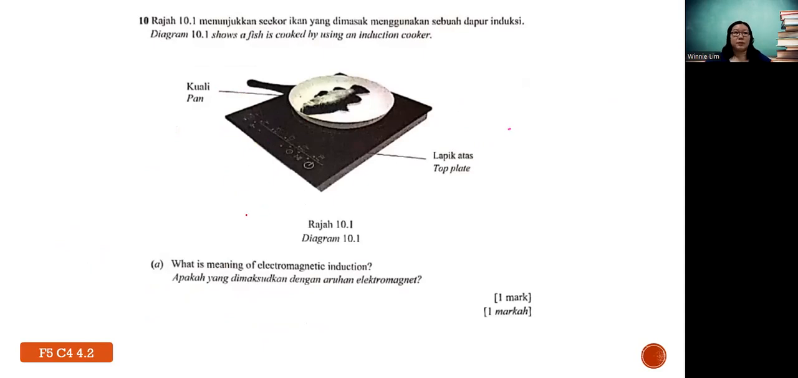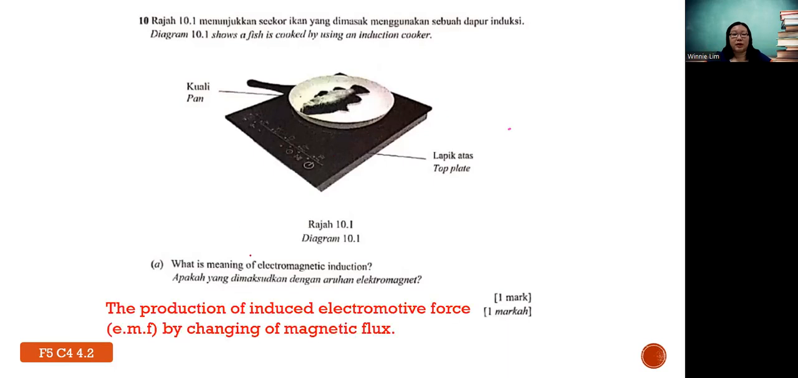Electromagnetic induction means the general idea that you should know is you cause a change in the magnetic flux, and then at the end you produce what? Induced EMF, electromotive force, or induced current. Okay, so this is your definition. The production of induced EMF or electromotive force by changing of magnetic flux or cutting of magnetic flux. Cutting also can.